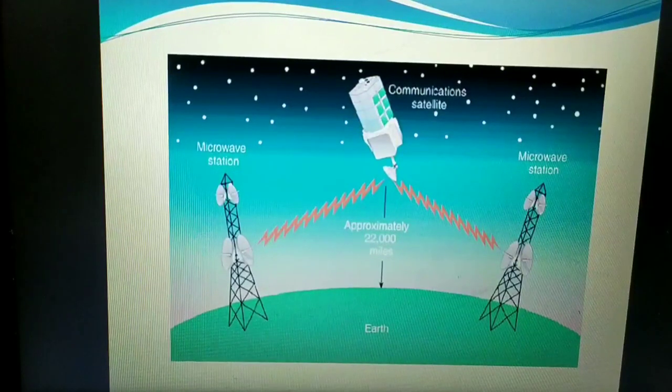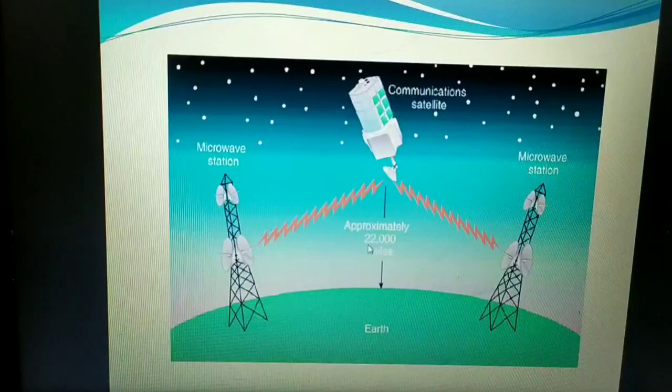Fine. Then these satellites are usually placed about 22,300 miles above the Earth's surface. And in this image it is given as 22,000 miles. Fine, they are placed up to 22,300 miles.